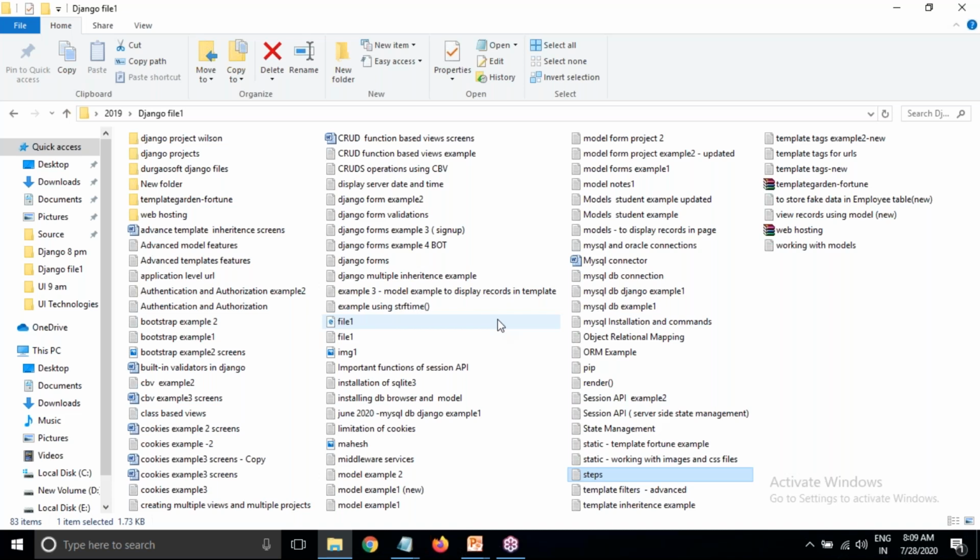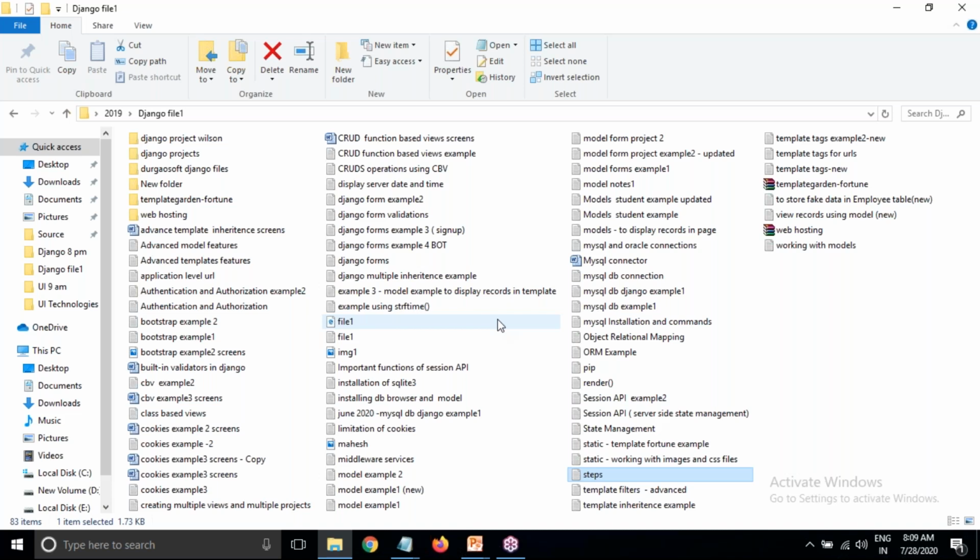Whatever website we develop, we'll discuss how to host that website on the internet, because internet servers use Linux OS. So we'll see how to publish our website on a Linux server. For that we'll use Git, a version control system, and work with Git using GitHub.